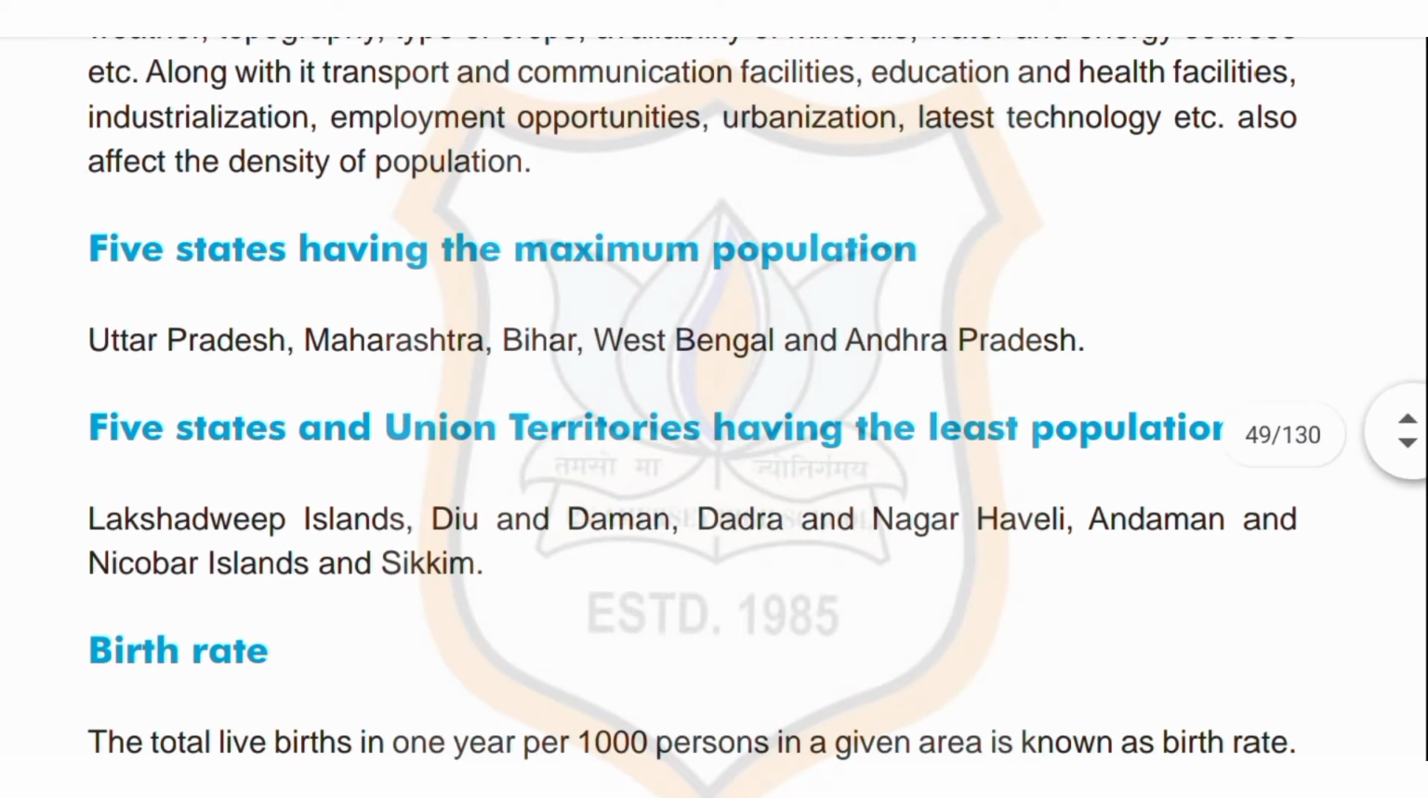Now, 5 states having the maximum population: Uttar Pradesh, Maharashtra, Bihar, West Bengal, and Andhra Pradesh. Next one is 5 states and union territories having the least population: Lakshadweep Islands, Diu and Daman, Dadar and Nagar Haveli, Andaman and Nicobar Islands, and Sikkim.